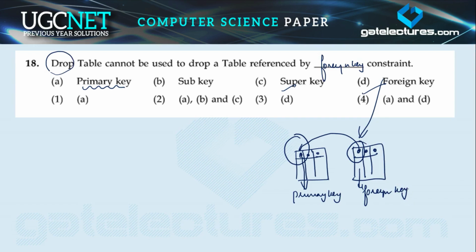Now, the drop table cannot be used on a table referenced by a foreign key constraint. So in drop table, we basically use it to delete the whole database, or you can say just a table. It destroys objects like existing databases, indexes, tables and all, right? So we reference by a foreign key constraint.